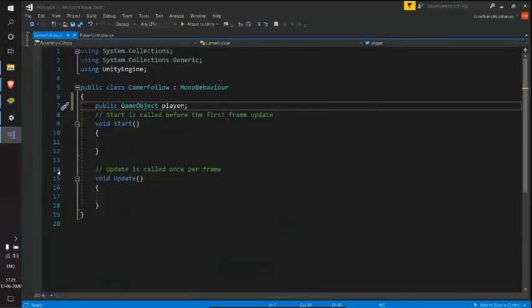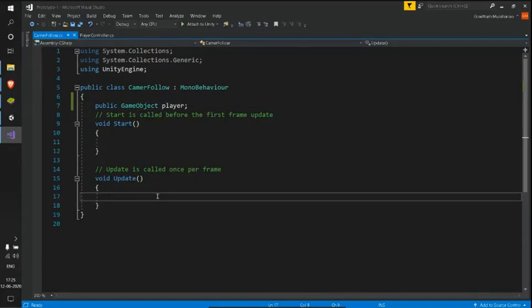As of now, we just created a new script for our camera follow, and we created a new variable of type game object, and we assigned our vehicle to that game object. So now we can refer to this vehicle and every component that's present in the vehicle from our camera follow script using this player variable.